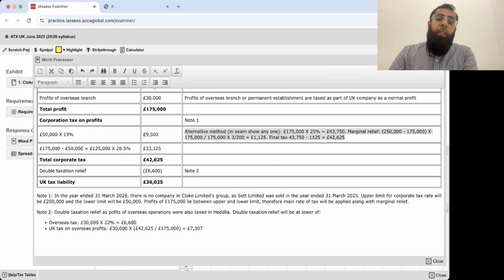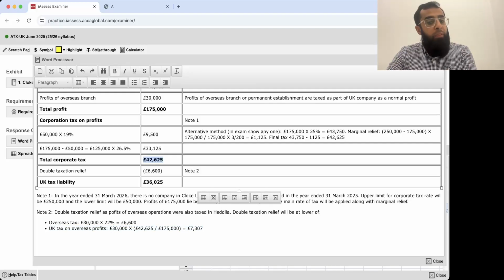Done. Double taxation relief. Overseas tax was 22%. For UK tax, 30,000, the same overseas profit on which we are talking about double tax relief, and the average tax rate. How do you get the average tax rate? 42625 was the total tax on 175. You want tax on 30,000. So 42625 divided by 175 multiplied by 30,000. So you'll get UK tax on overseas profit. Lower of is your double tax relief. You applied here. You got your final tax liability. This is what he asked for you.